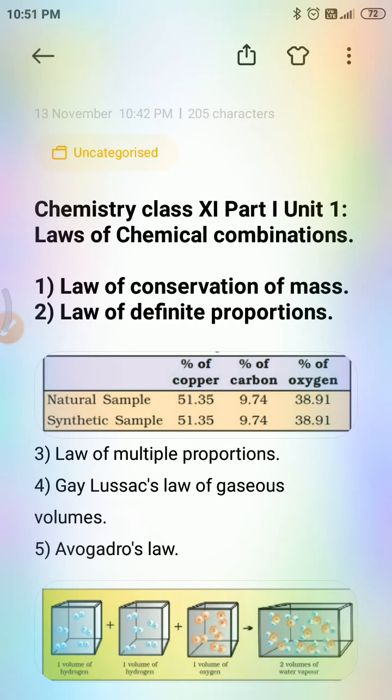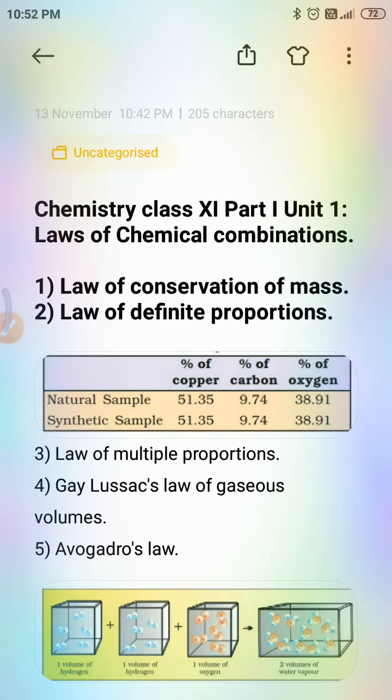Gay-Lussac's discovery of integer ratios in volume relationships is actually the law of definite proportions, which was stated earlier with respect to mass. Gay-Lussac's law was explained properly by the work of Avogadro in 1811. And the final law is Avogadro's law. In 1811, Avogadro proposed this law.